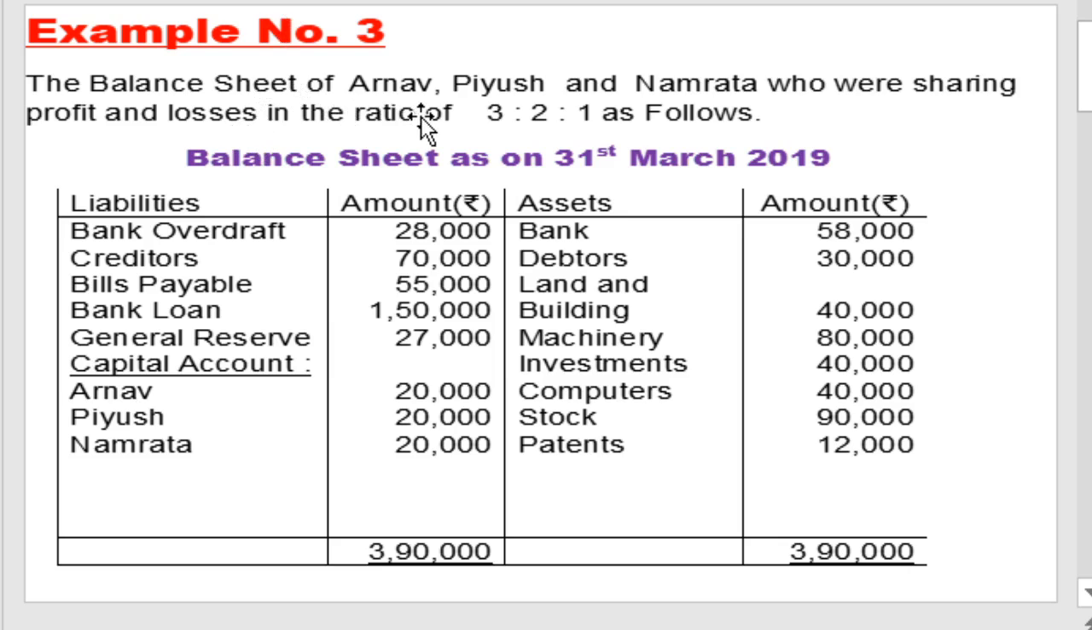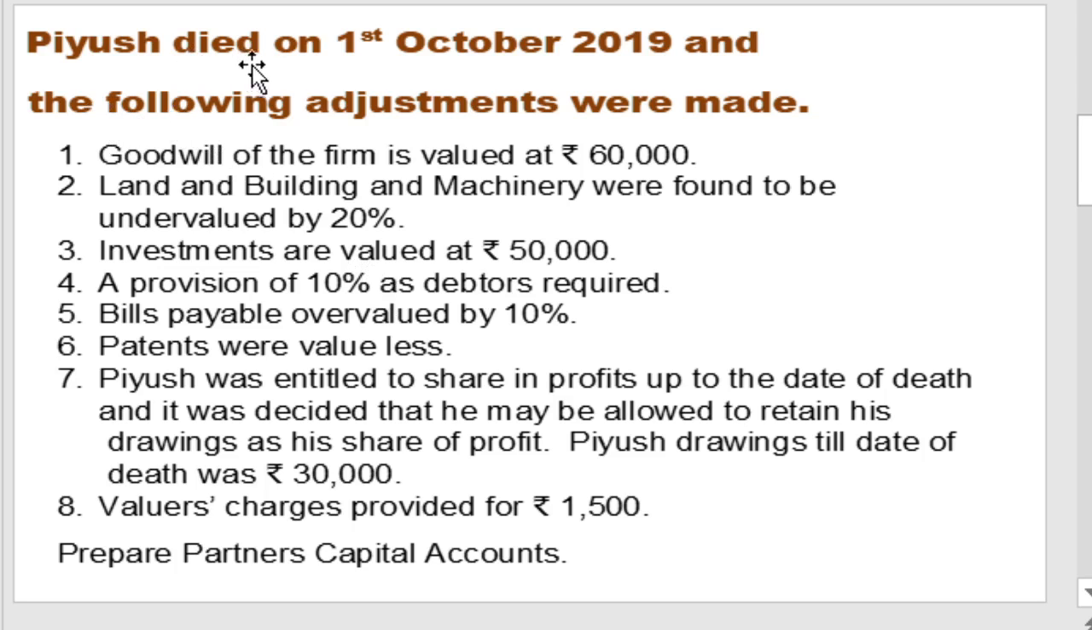The balance sheet of Arnav, Piyush and Namrata, who were sharing profits and losses in the ratio of 3:2:1, is as follows. Balance sheet given as on 31st March 2019, liability side, asset side, and adjustments given. Piyush died on 1st October 2019 and the following adjustments were made. So in this example, Piyush is the deceased partner. Read first, then clear what is asked in the example, then go through.